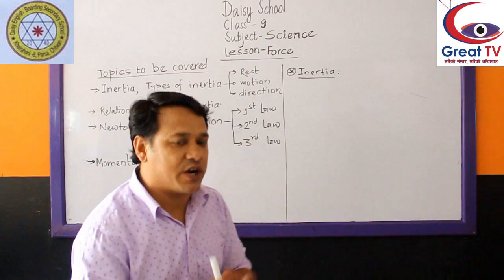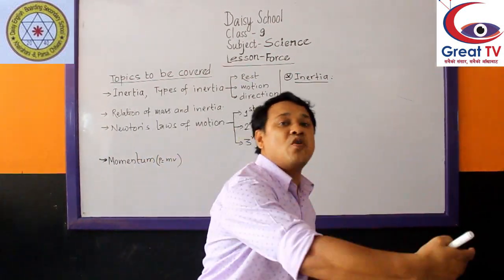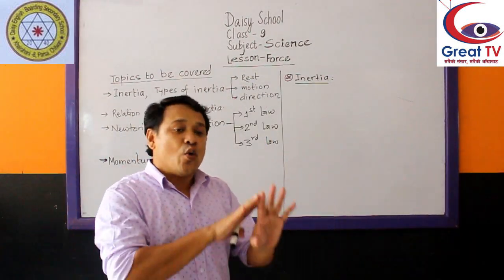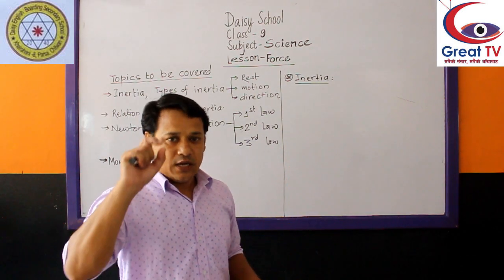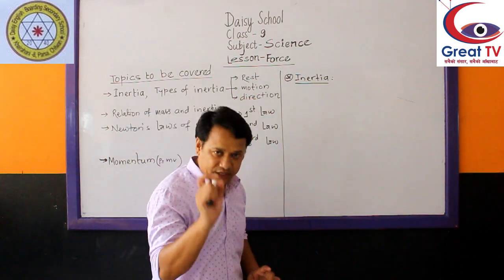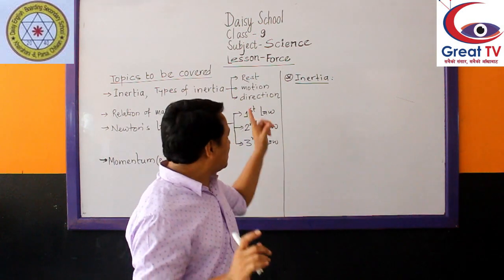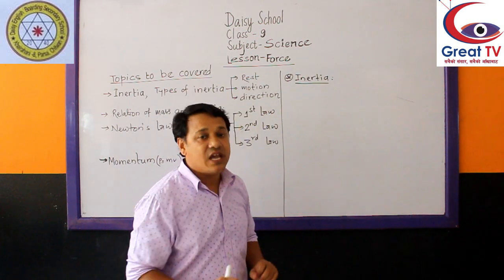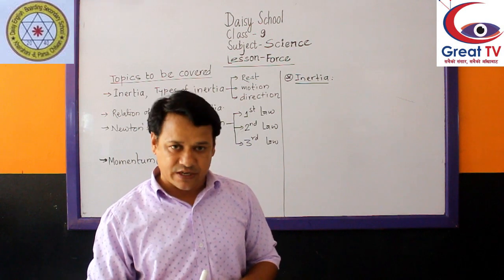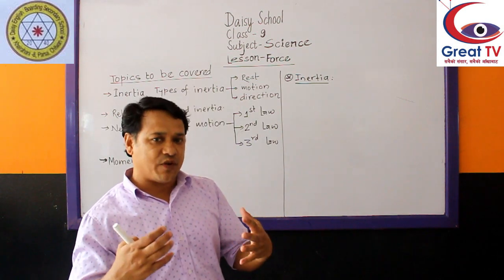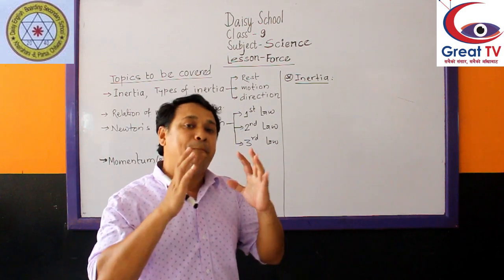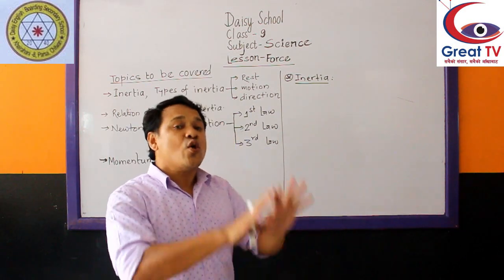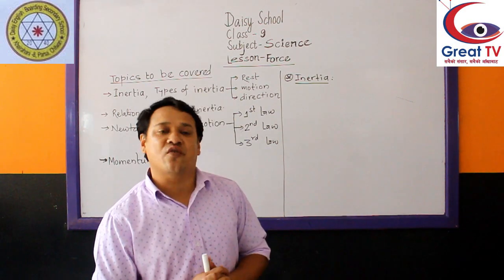to change into motion by itself, that means without using any external force over it. Inertia of rest means inability of a rest body to change into motion state by itself. By itself means without using any external force.